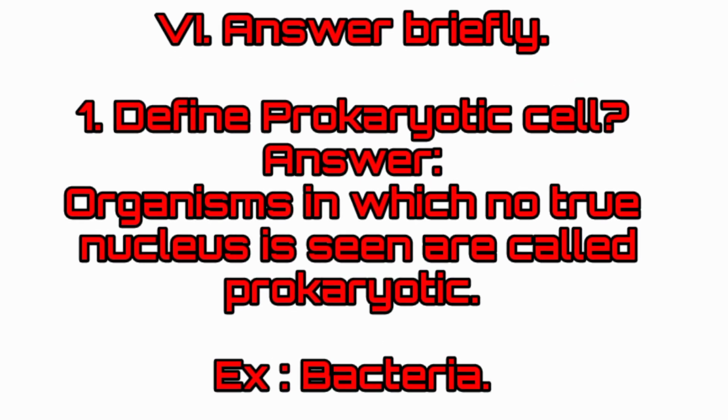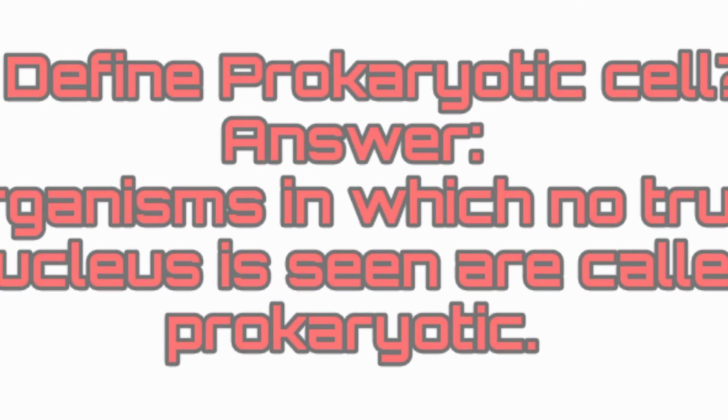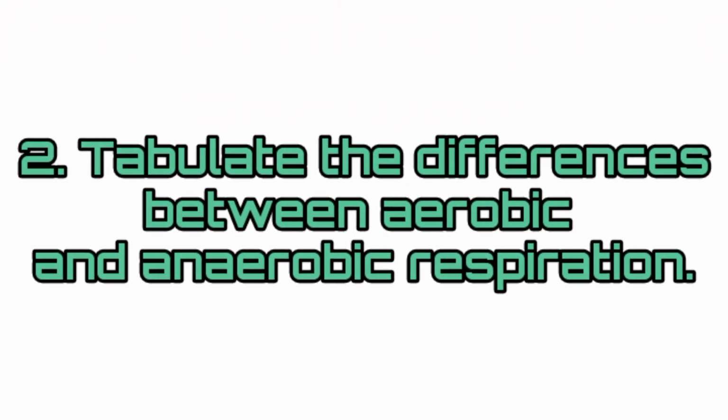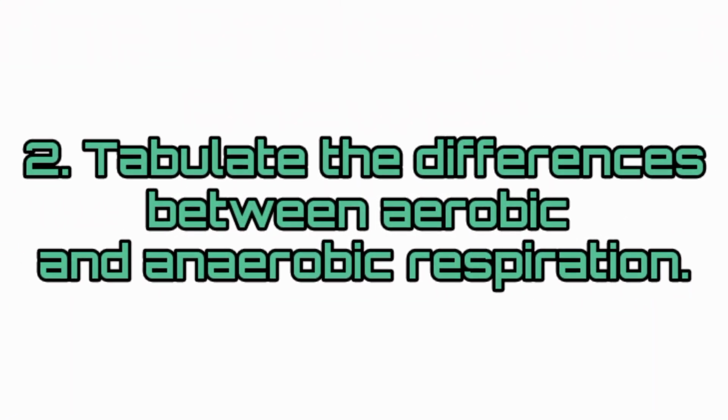Answer briefly. First question, define prokaryotic cell. Answer: Organisms in which no true nucleus is seen are called prokaryotic cells. Example, bacteria. Second question, tabulate the differences between aerobic and anaerobic respiration.